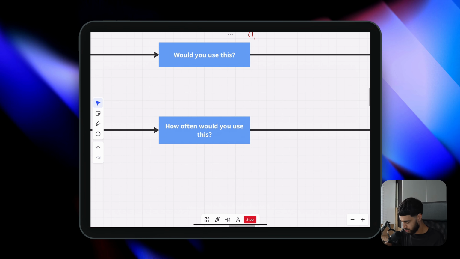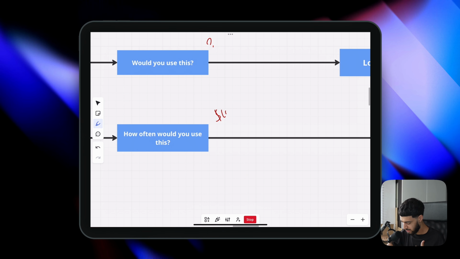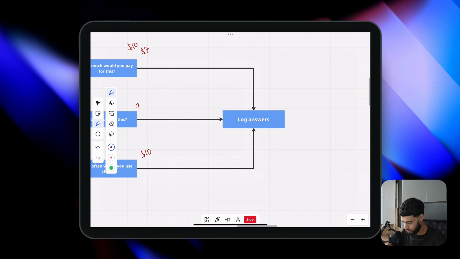A very important question because it would help me price the application. If someone only uses the application once a month, $10 is actually quite a lot. But if they use it every single day, then I could easily charge 10 or maybe even a little bit more. Once I got those responses, I just logged it in my notes. There's no need to make this complicated.